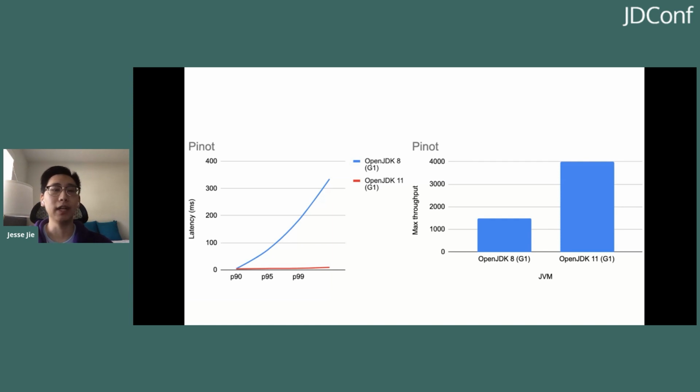In addition, when we tried to push the system as hard as we could in order to find the max throughput, we found that Java 11 G1 outperformed Java 8 G1 significantly. In this case, it was over a factor of 2.